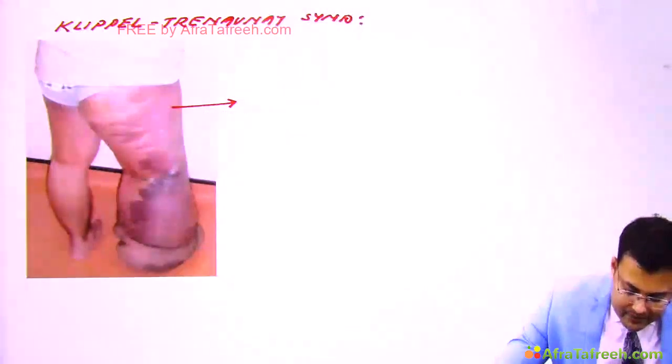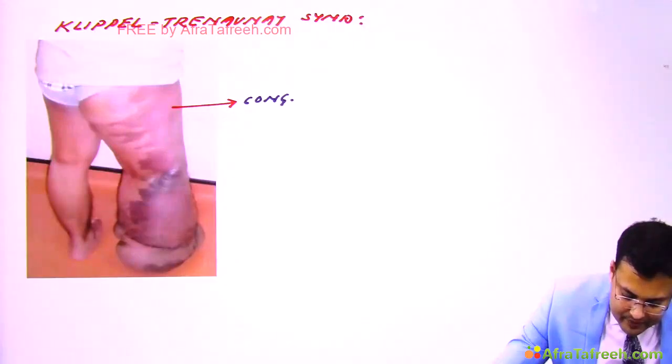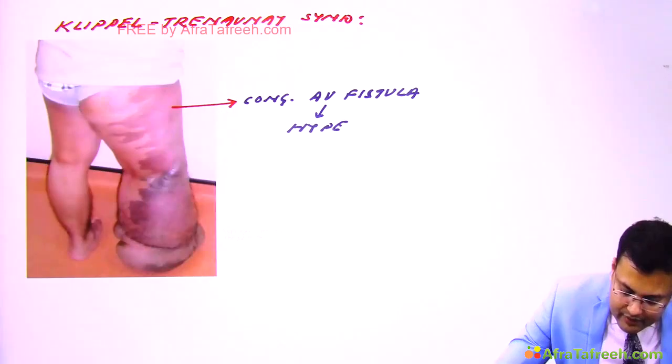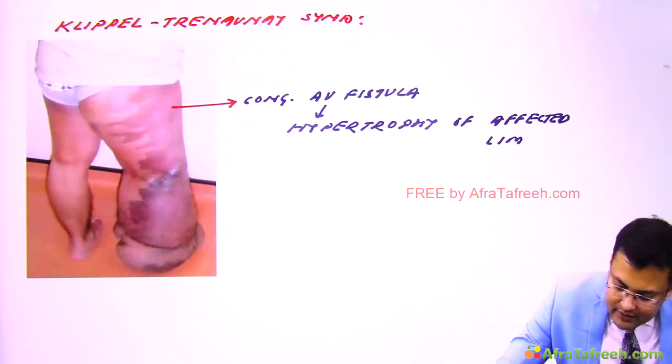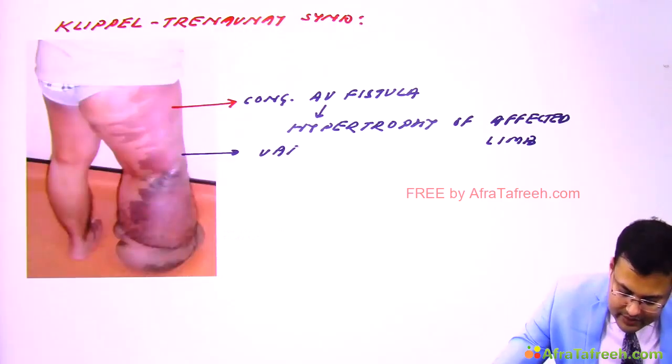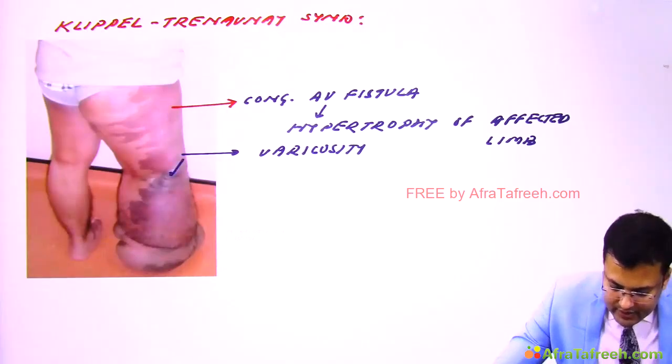So see the problems. These patients have a congenital AV fistula. And because of this AV fistula, what is the problem? These patients have hypertrophy of the affected limb. Because of this AV fistula, these patients have varicosity. What else can you notice?